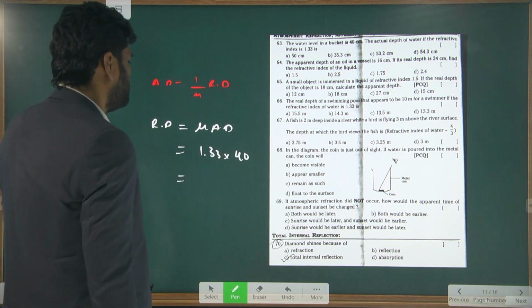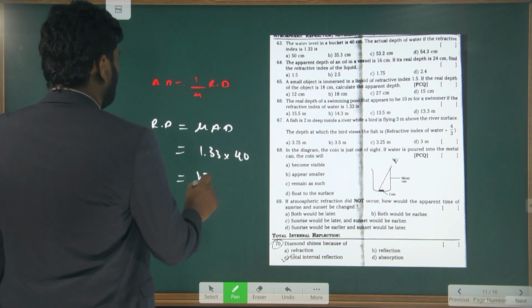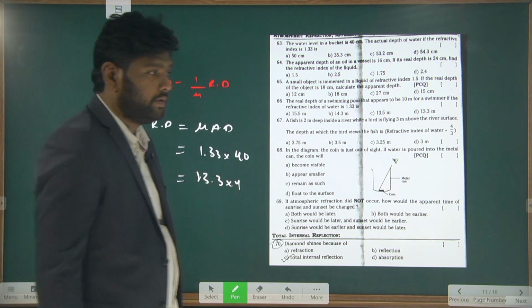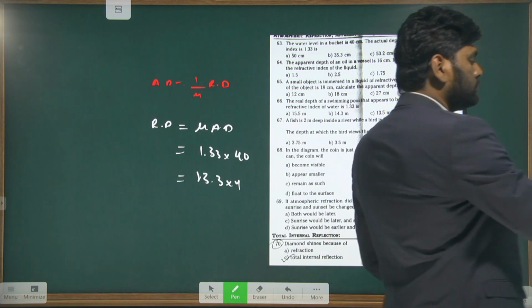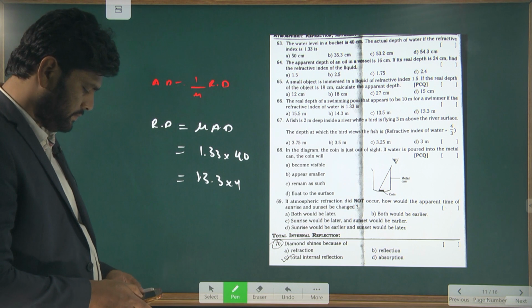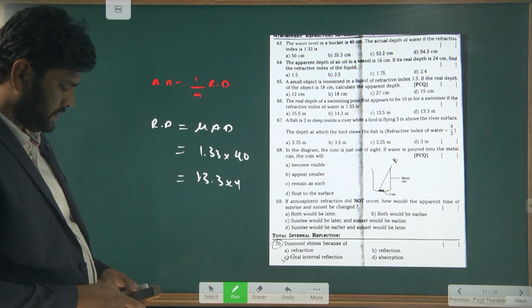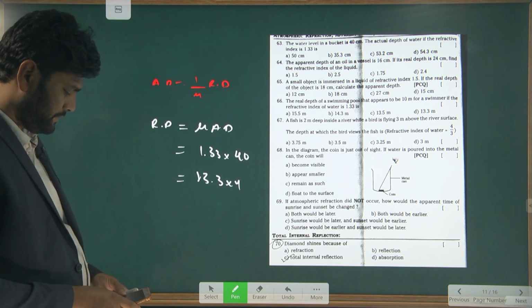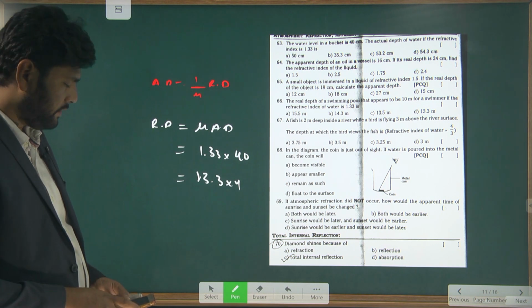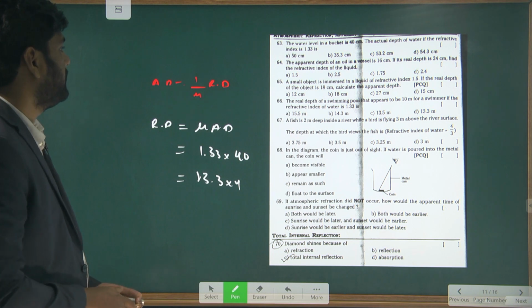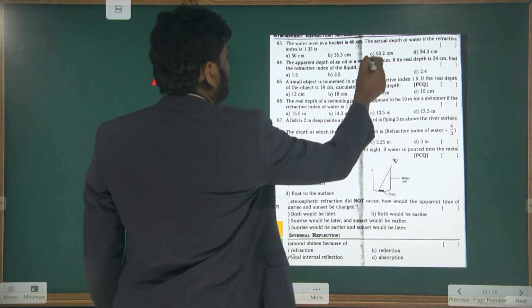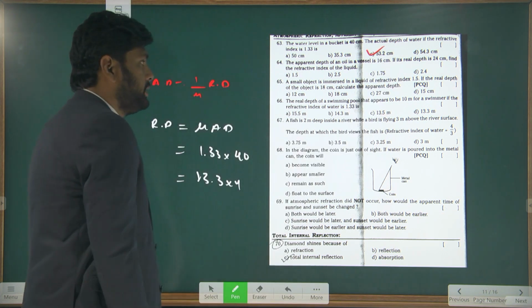So totally how much? 1.33 into 40, that is 53.2. So option 3 is the correct answer. So here 53.2 centimeter is the answer.